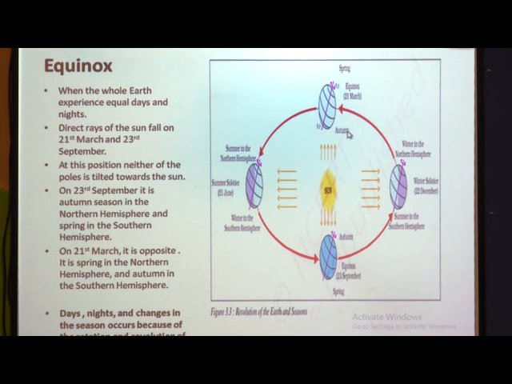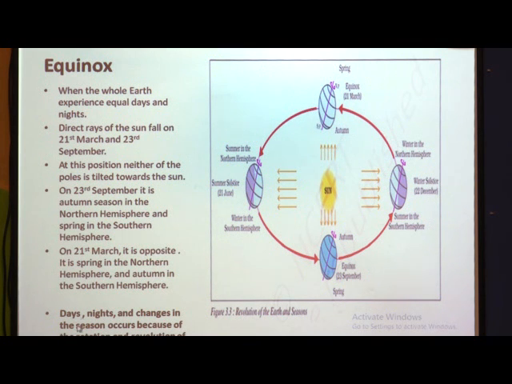On 23rd September, it is autumn season in the northern hemisphere and spring in the southern hemisphere. And on 21st March, it is just the opposite. It is spring in the northern hemisphere and autumn in the southern hemisphere.